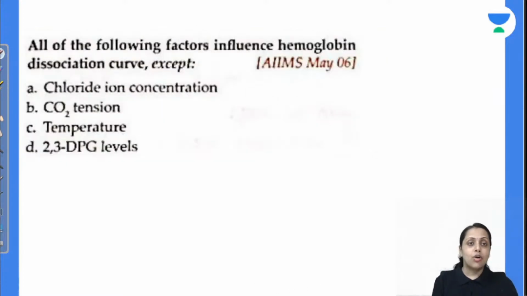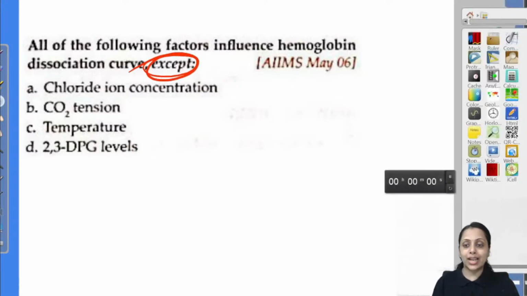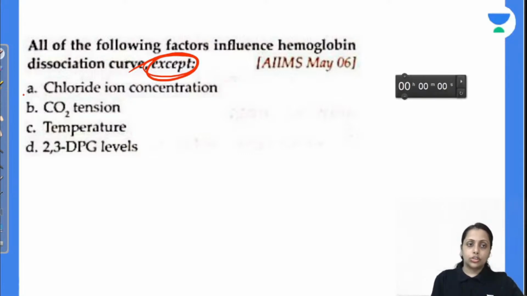Coming to the next, all of the following factors influence hemoglobin dissociation curve except chloride ion concentration, carbon dioxide tension, temperature or 2,3-diphosphoglycerate level. No, the chloride ion concentration doesn't affect our ODC. Answer is A only.